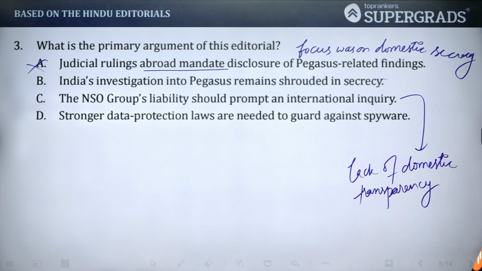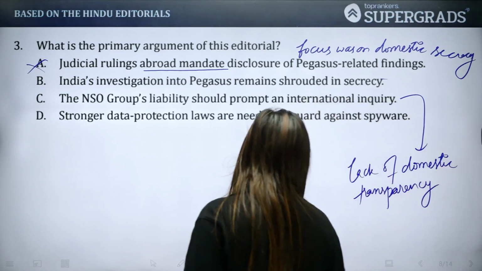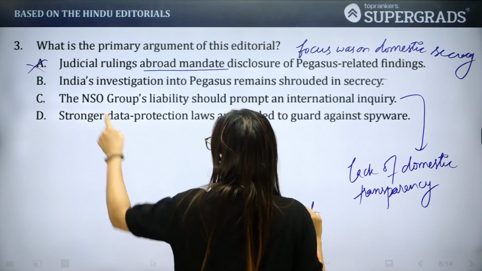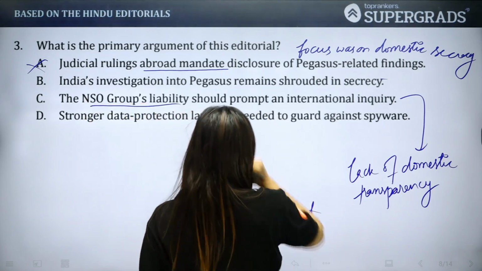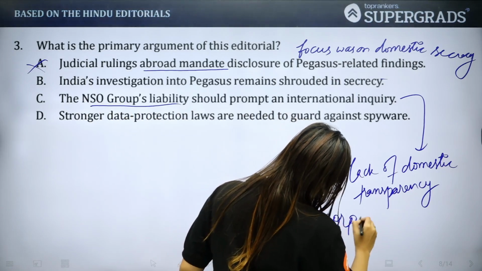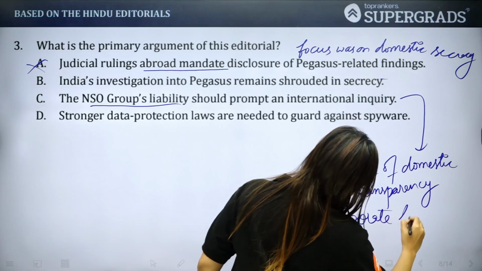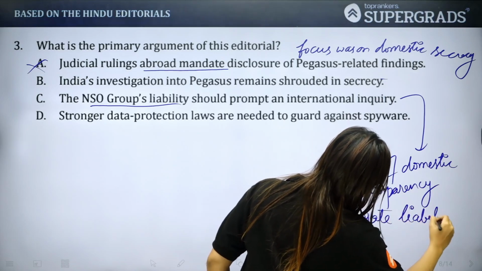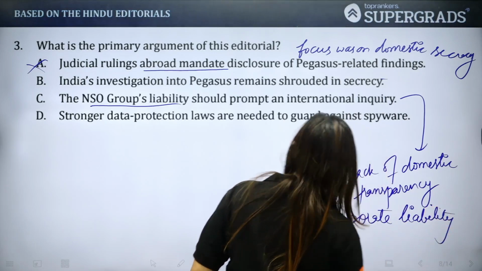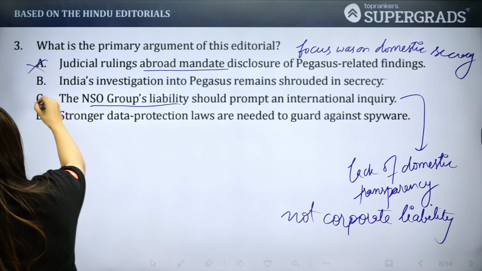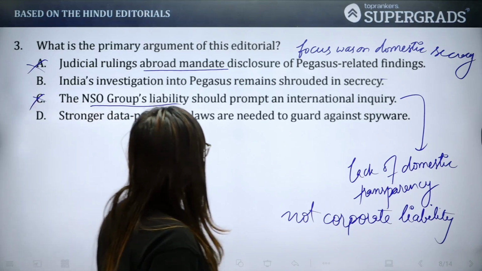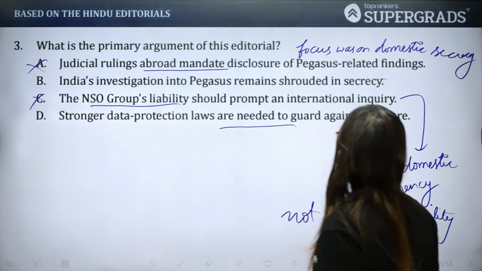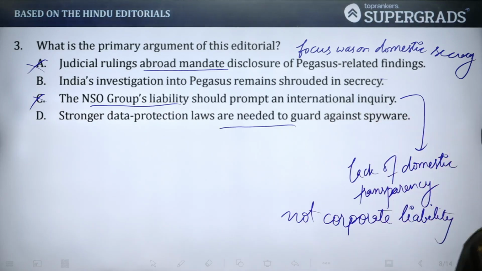इसकी बात यहाँ पे नहीं होती है, again ऑप्शन सी में. So lack of domestic transparency was the core idea and not corporate liability, जो बात हो रही है ऑप्शन सी में. And that's the reason option C will also be eliminated. Stronger data protection laws are needed to guard against spyware. Although it might look like a very tempting option, but why it cannot be the answer?